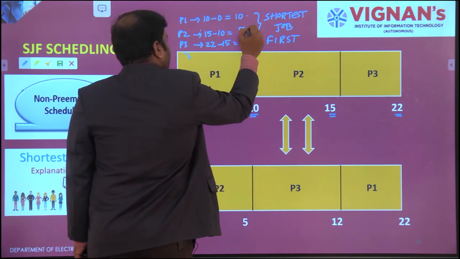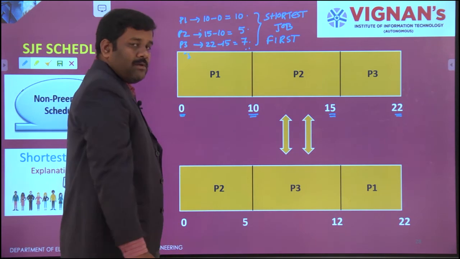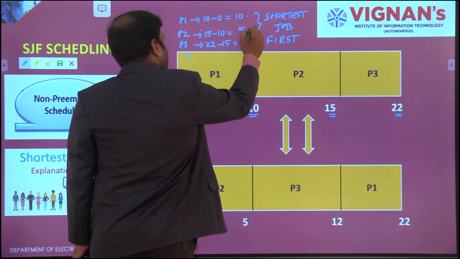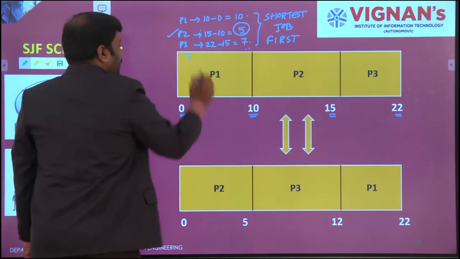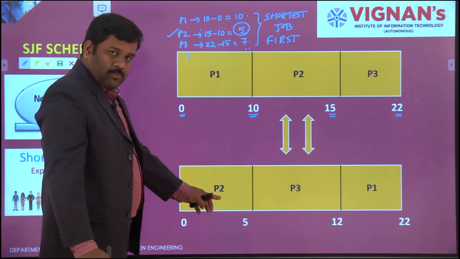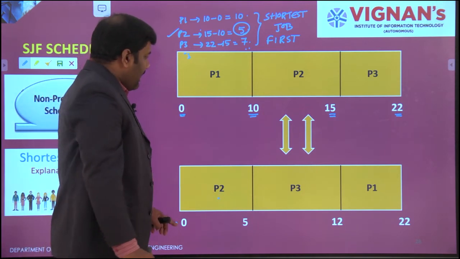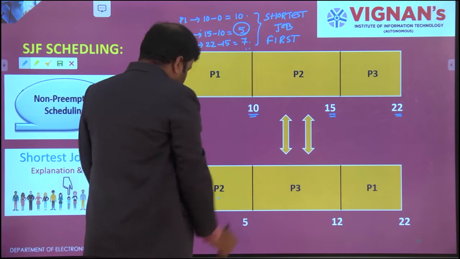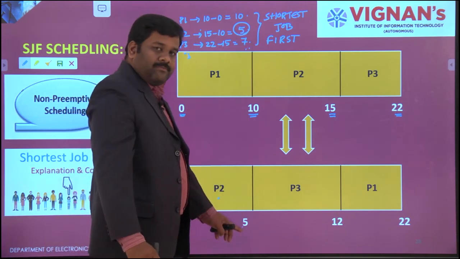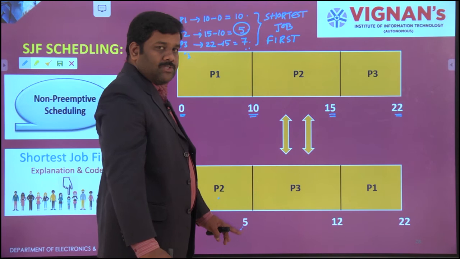Among 10, 5, and 7, which is the shortest one? 5 is the shortest one. The corresponding process is P2. So initially I have taken P2. It has to start from 0, and how much time is there for P2? 5 seconds. So 0 plus 5 is 5. Here it is going to be closed.